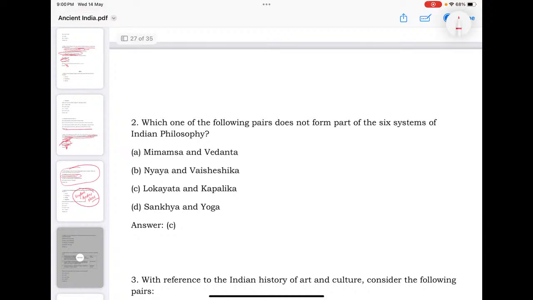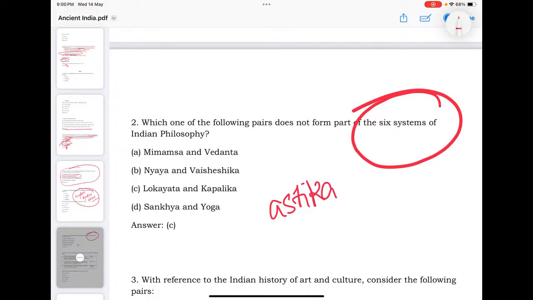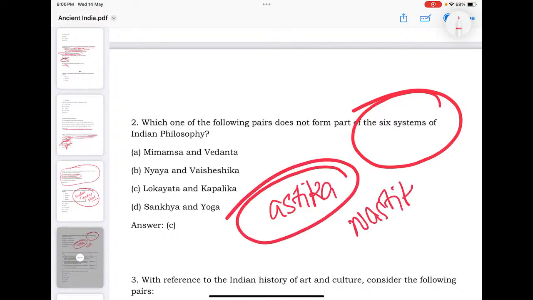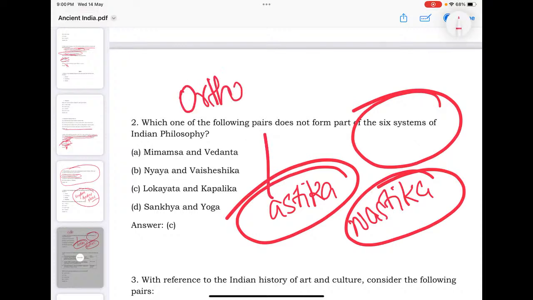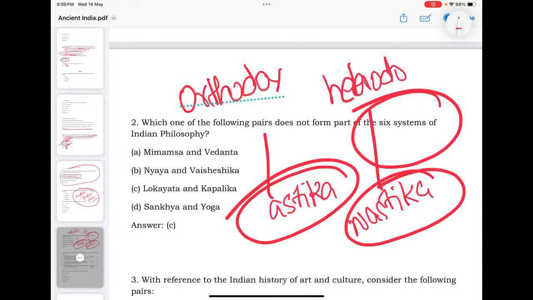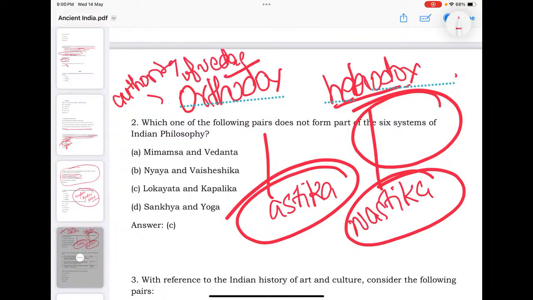Which of the following pairs do not form part of the 6 systems of philosophy? So there is the Astika school and there is the Nastika school. You must understand what these are. Simply, you can say there are orthodox schools and heterodox schools. The difference: orthodox schools believe in the authority of the Vedas. Heterodox schools have no belief in the authority of the Vedas.